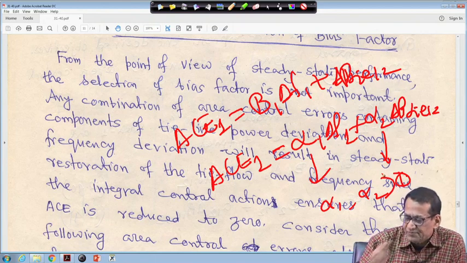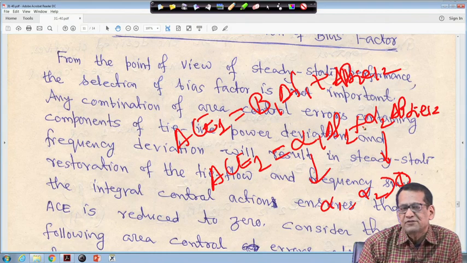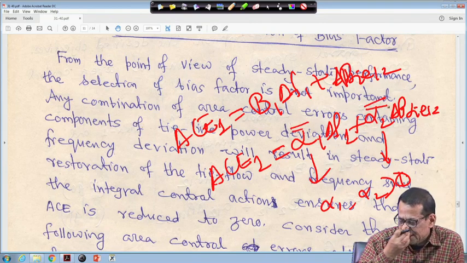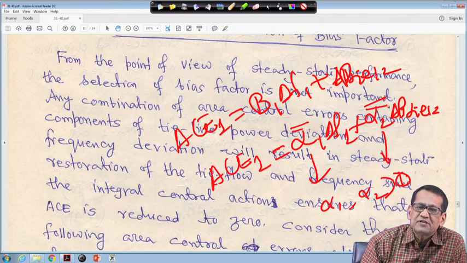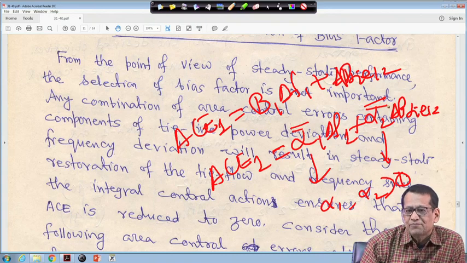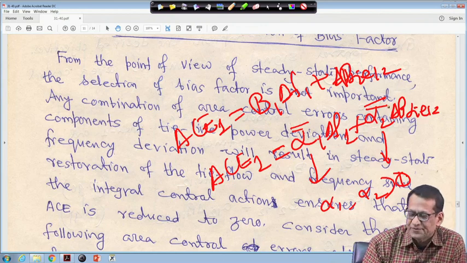In that case, any combination you take, that AC will become 0 at steady state, because you have an integral controller. But the question is that their choice will put some problem, particularly during the transient behavior. So that is why we have to have some kind of philosophy for proper choice of B1, particularly the frequency bias setting, that B in general.